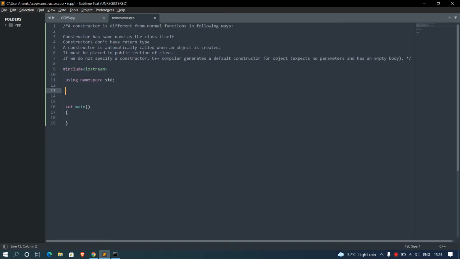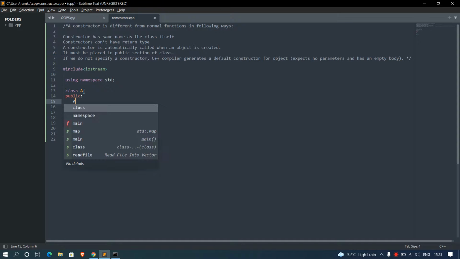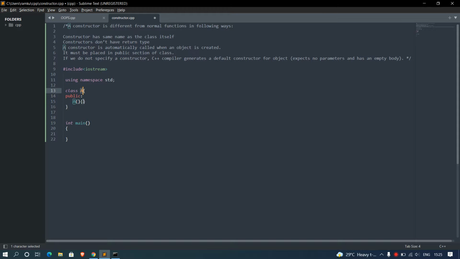Here I'm going to make my class. I will make a class A, and I will make a public section, because I have already told you that the constructor must always be placed in the public section of the class. The constructor has the same name as the class, therefore I'm using A, as the name of the class is A. This is the basic template of a class having the constructor A.